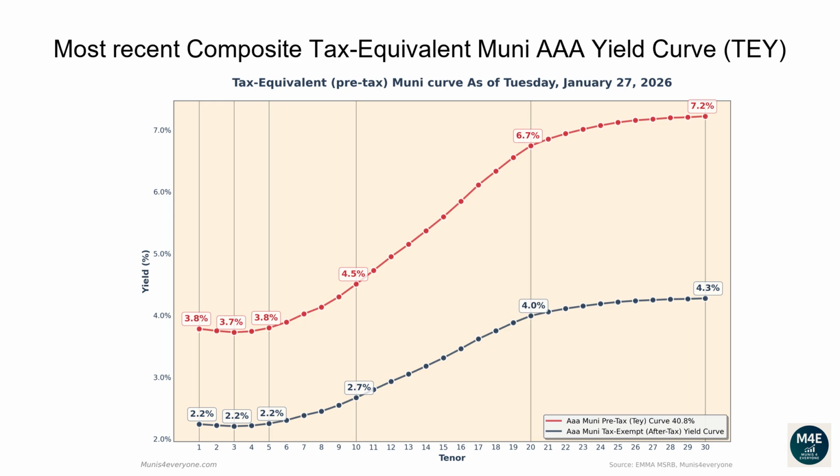The one-year tax-exempt yield is 2.24%, corresponding to a 3.78% tax-equivalent yield for investors in the top tax bracket. The two-year tax-equivalent yield is 3.75%. The five-year tax-equivalent yield is 3.8%. The 10-year tax-equivalent yield is 4.51%. The 20-year tax-equivalent yield is 6.74%. The 30-year tax-equivalent yield is 7.22%.